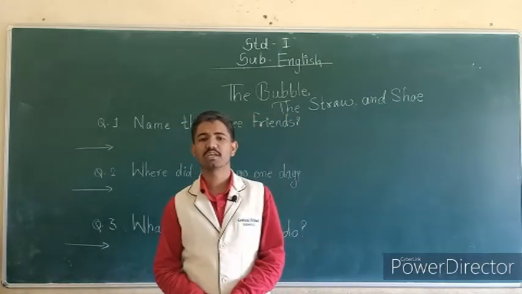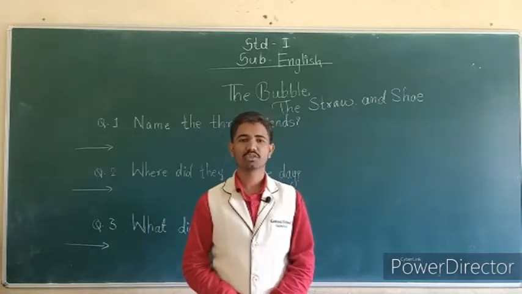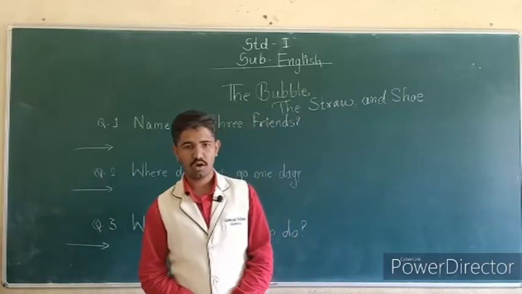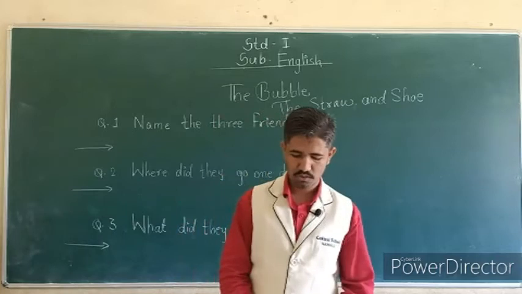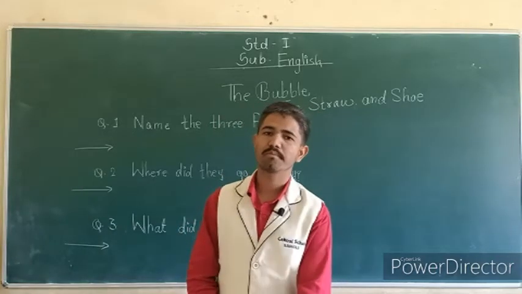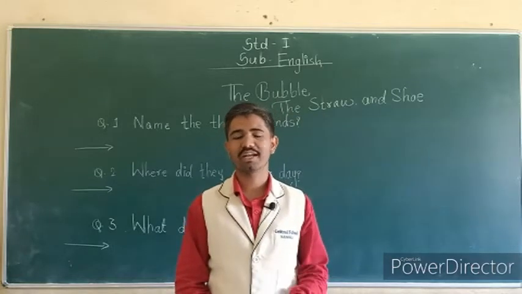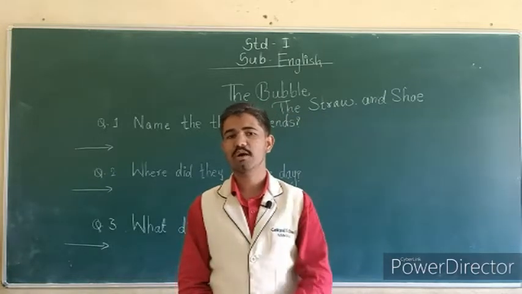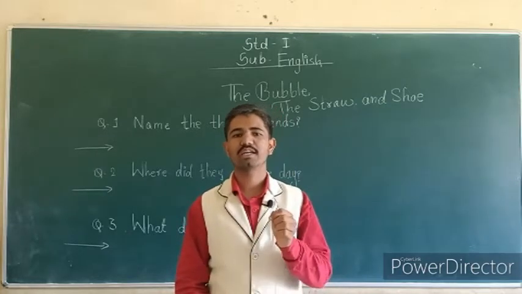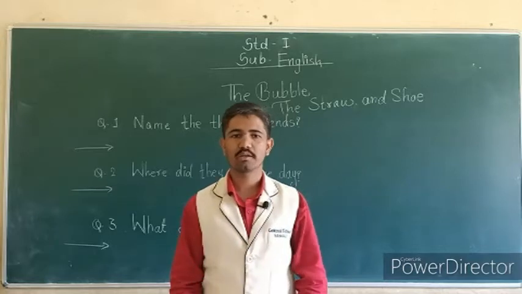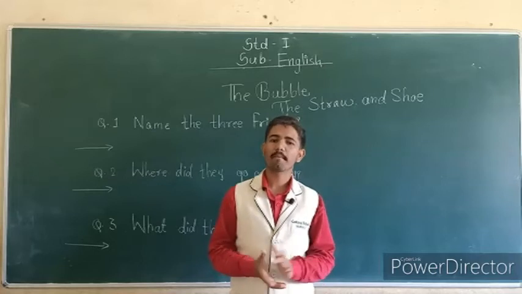How to cross the river? They got an idea: the straw stretched across that river, and the shoe goes on top of the straw, but he does not walk, instead the shoe goes and jumps on that straw, and the straw breaks and goes downward, and the shoe also goes downward. At that time the bubble laughed loudly, and he burst himself.